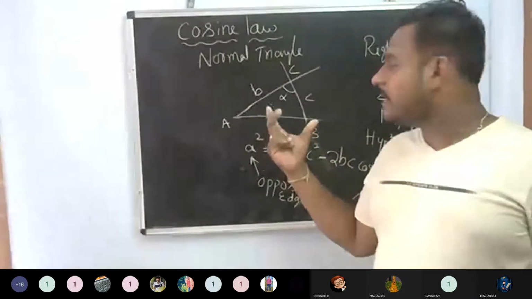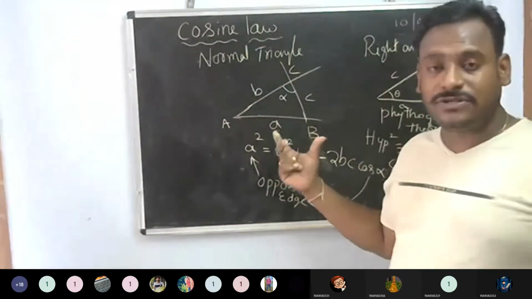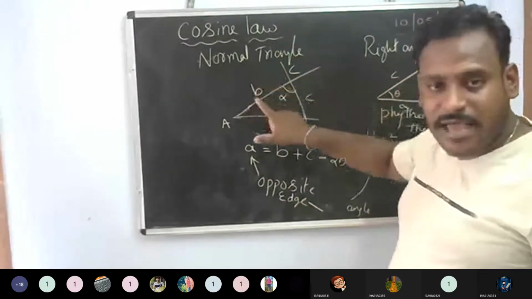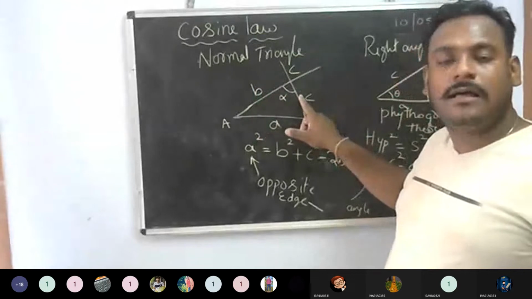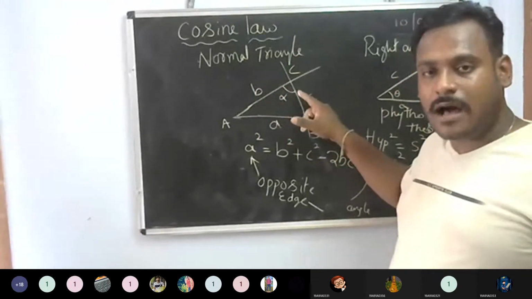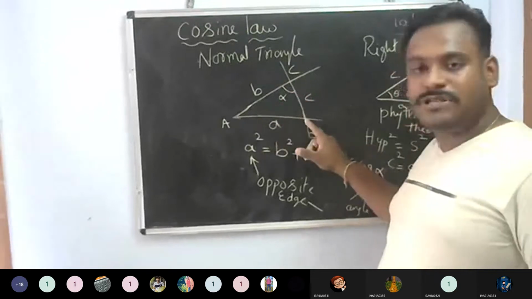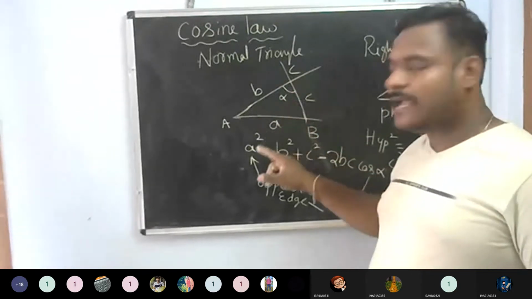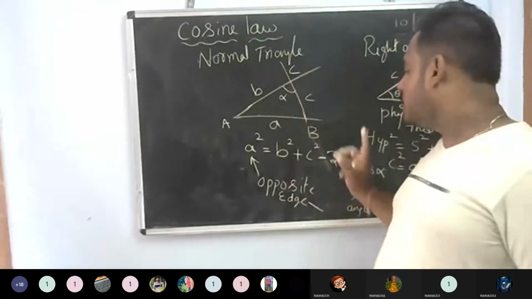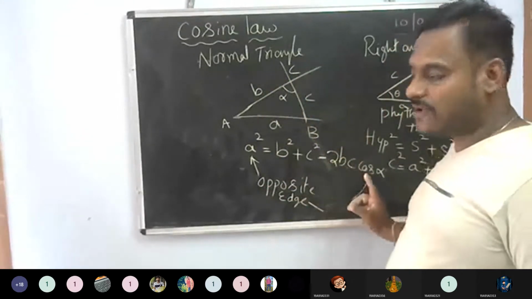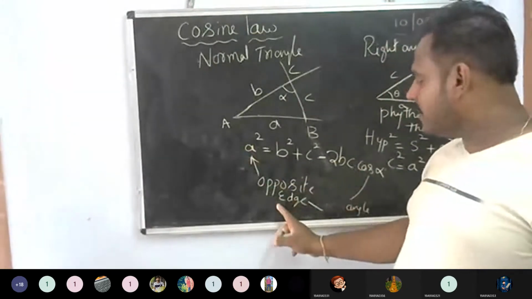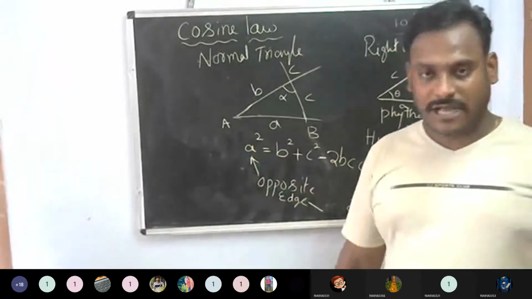Whenever I take a normal triangle here, always mention this is an alpha. Then if I take it here, this will be alpha, and this will be the opposite edge. Then I can write a square is equal to b square plus c square minus 2bc cos alpha. This is the opposite edge, and this is the angle which I have taken.